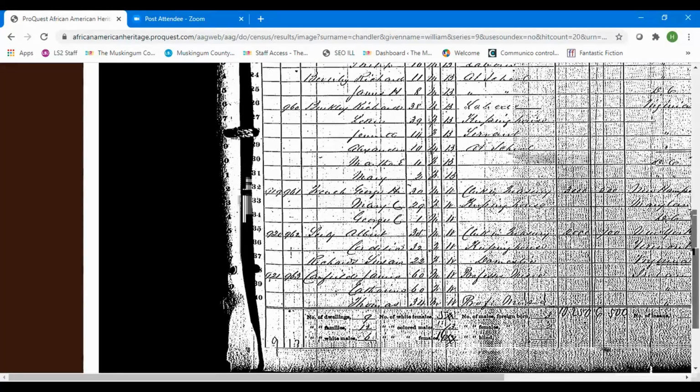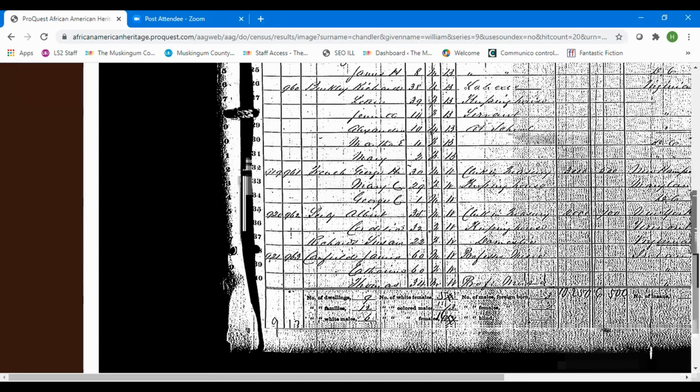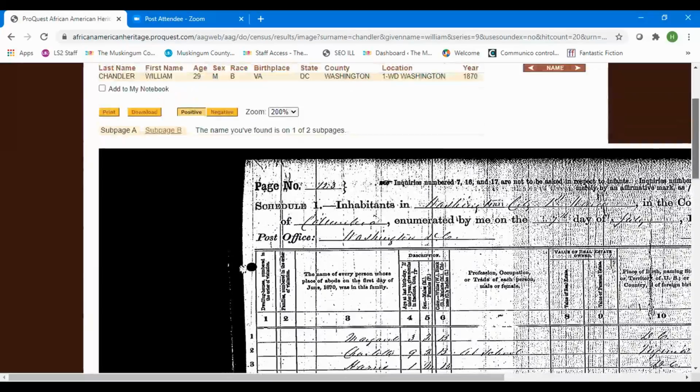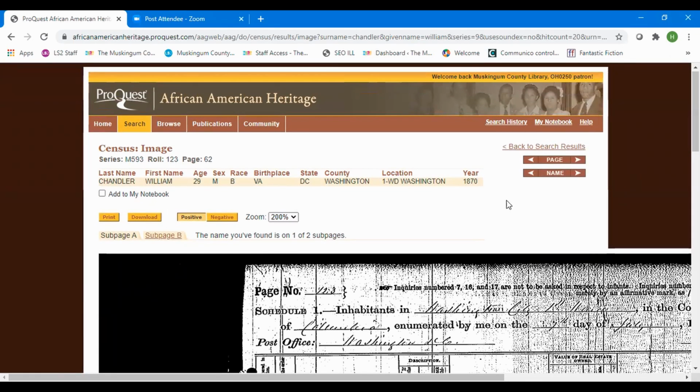And if you notice, the closest thing to a Chandler I come to is a Canfield. Chandler's not on this page. Let's take you back up to the top and show you what you'll need to do. If you notice over here, it says a subpage A and subpage B. Census roll pages are usually numbered 2 pages at a time, so that both sides of a page will have the same number on that.